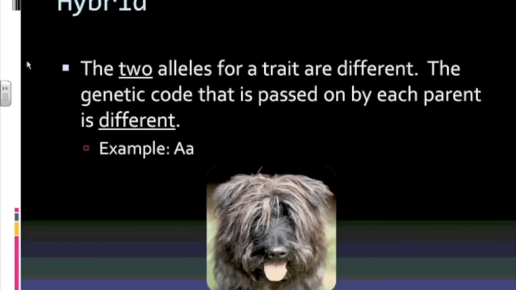Versus a hybrid. A hybrid means you get two alleles for a trait that are different. The genetic code that's passed on by each parent is different. So again, different, heterozygous, capital A, lowercase a. Heterozygous, I got a picture of a hybrid dog. Sometimes we might call this dog maybe a mutt or something along those lines. His mom and dad are two different breeds. Maybe it's a black lab mom and a collie for a dad. Don't know. But mom and dad, you get two different sets of genetic information, and you're combining those two different sets of genetic information. Get what we call a hybrid.